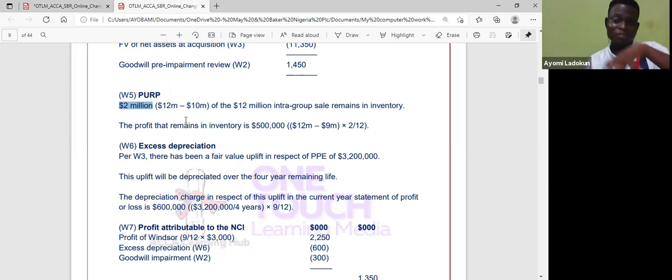And we said for a parent, for a group account or the parent and subsidiary, they can't make profit from each other. All intra-group transactions should be eliminated. Okay, so 2 million is remaining in the inventory. Is that okay? Now, how do I know the profit element of this 2 million naira?